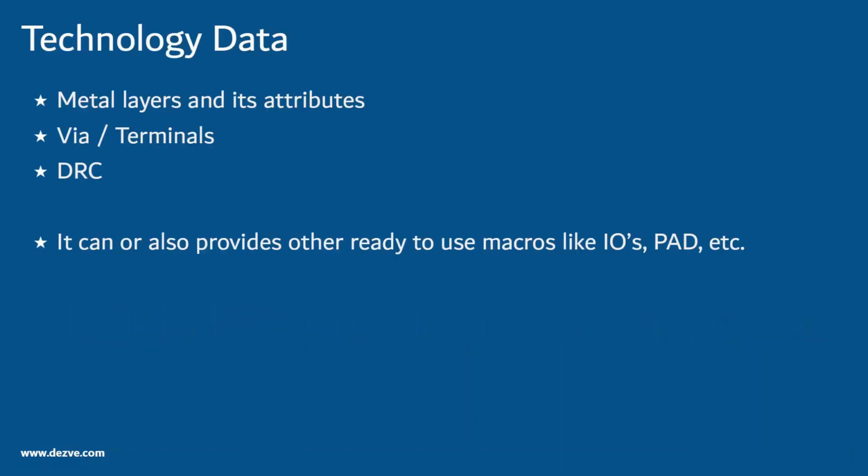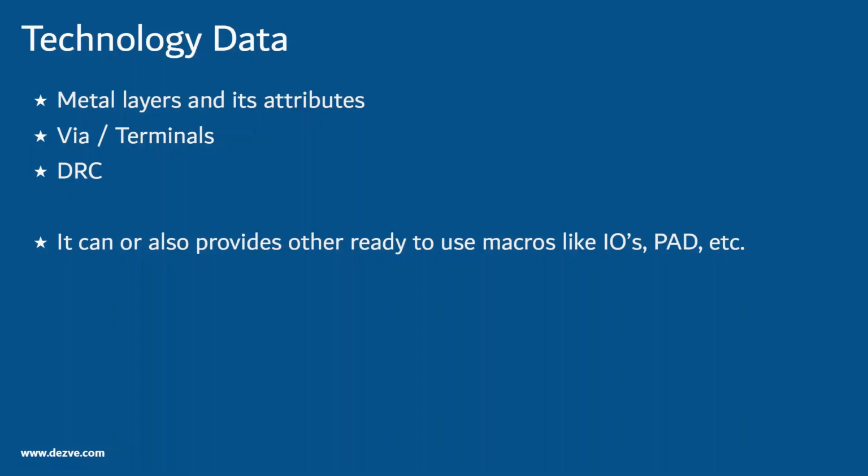Whether we are working on the design or development of standard cells, we are closely working with the technology libraries. Foundry provides us the technology data which details metal layers, their RC characteristics, the vias, terminals and design rule constraints.